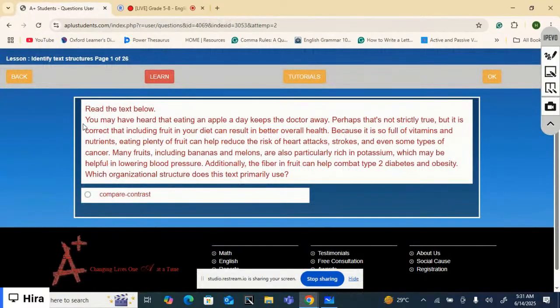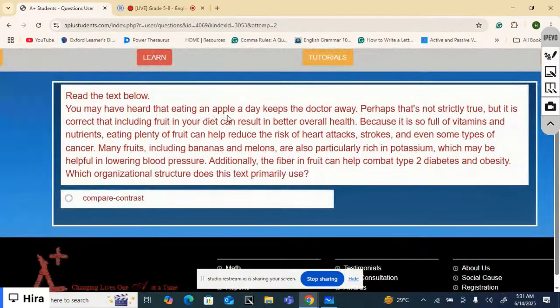We have a text. Let's read it. You may have heard that eating an apple a day keeps the doctor away. It's a famous saying. Perhaps that's not strictly true, but it is correct that including fruit in your diet can result in better overall health.